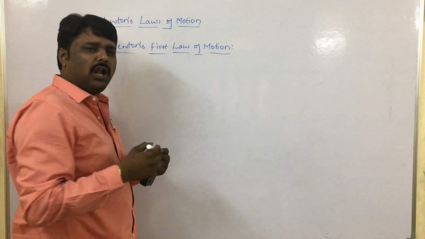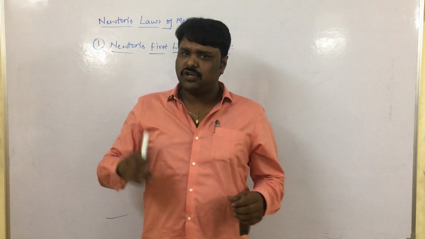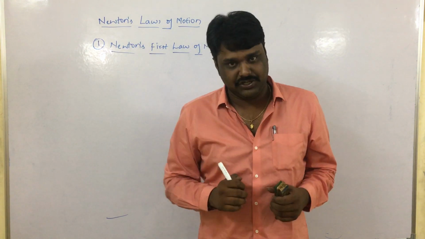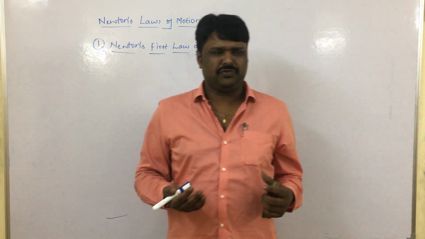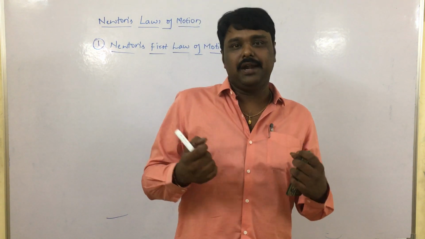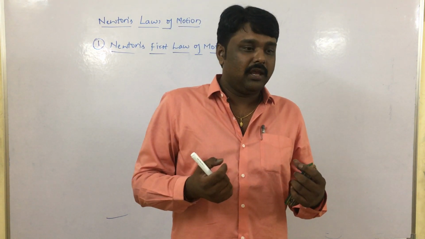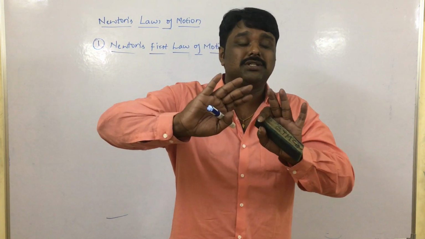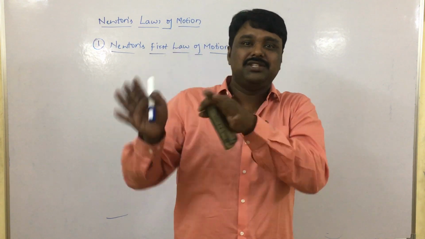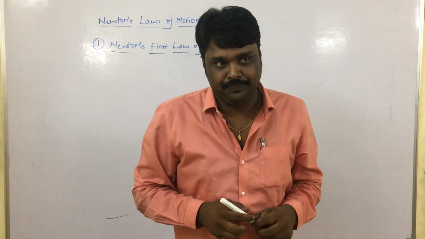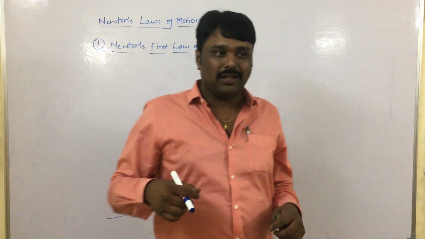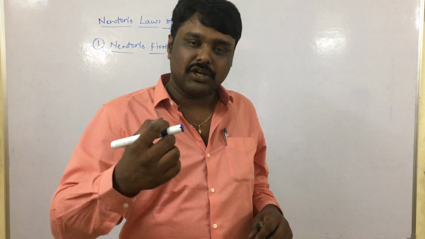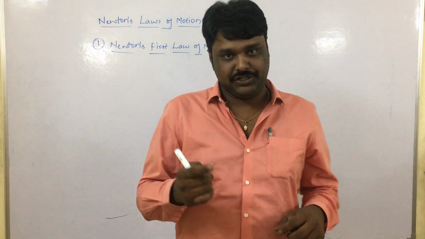Why is it called the law of inertia? Because this first law of motion is defined on a physical quantity called inertia. What is inertia first of all? Generally, the ability of an object in a state of rest or motion to oppose any change in the state is called inertia. That means the capacity or the property of an object to oppose the change either in the state of rest or motion is called inertia.